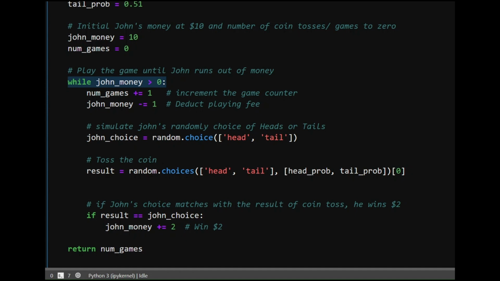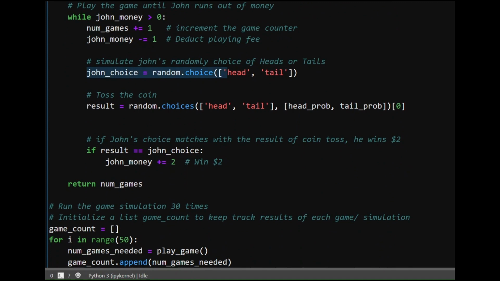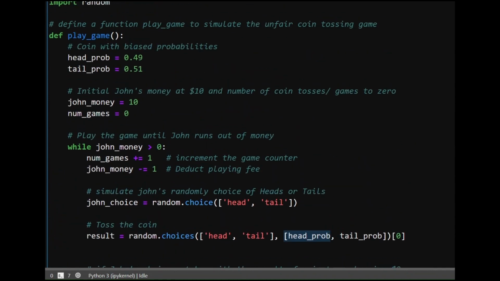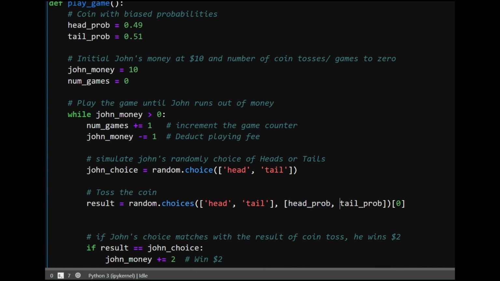And every time he plays this game, his game counter increases by 1 and he has to pay $1. So $1 gets deducted from his money. And at the start of every game, he has the choice to choose between head or tail. That's what this line of code does. And after that, the coin is tossed and a head or a tail is encountered. However, the probability of head is 0.49 as given here, and probability of tail is 0.51. So this line of code introduces bias in the outcomes.